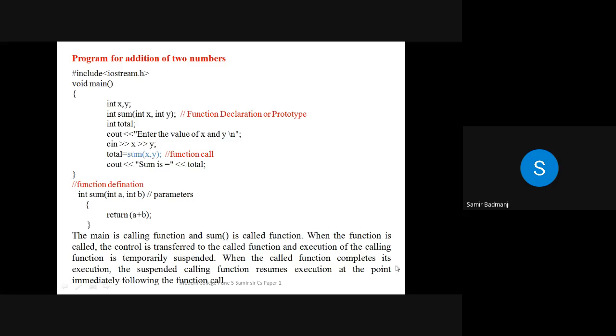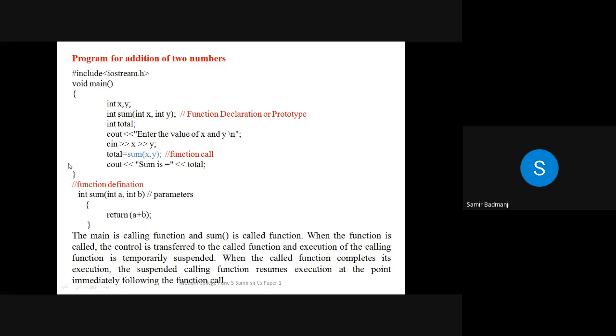When the called function completes its execution, that means this function completes its execution, the suspended calling function, which is the above function, which was suspended when we called this, because after this it had gone below, and when this is over, then again the value will be returned here, that will be put in total. When the called function completes its execution, the suspended calling function resumes execution at the point immediately following the function call. So the value is returned here, then we are printing the value.